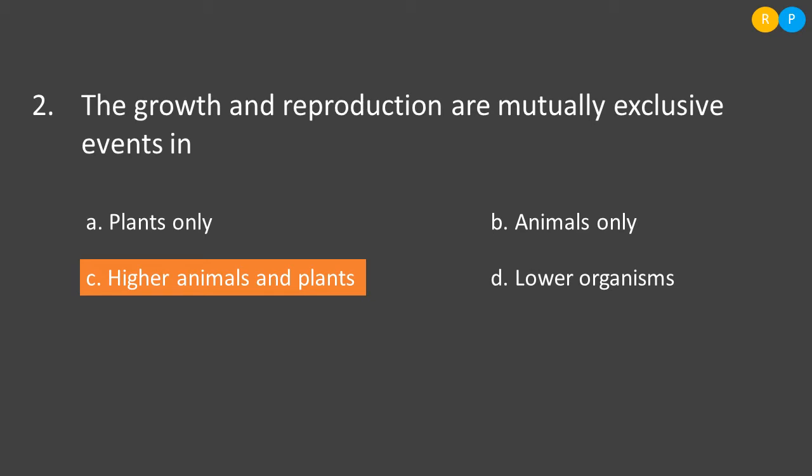If you take amoeba as an example, the parental cell itself divides with the help of cell division and directly produces two daughter cells. So in the lower organism, growth and reproduction take place at the same time. Clear, right? So the correct answer for this question is higher animals and plants. So in these organisms, growth and reproduction are mutually exclusive events.